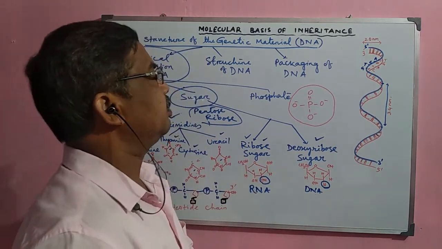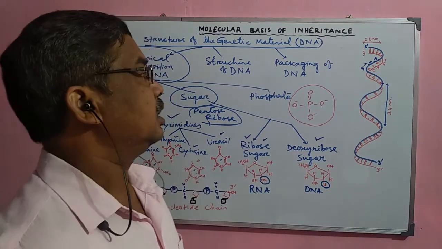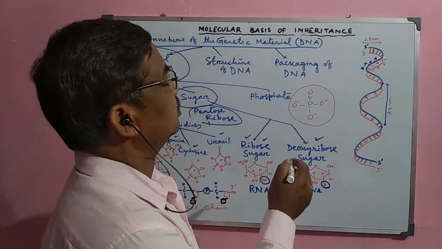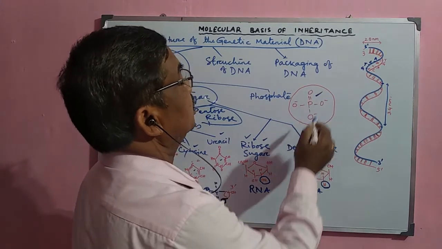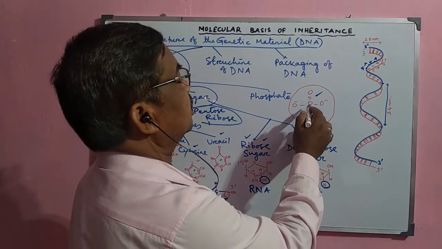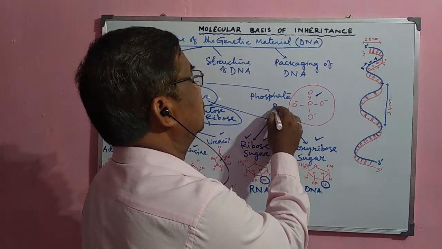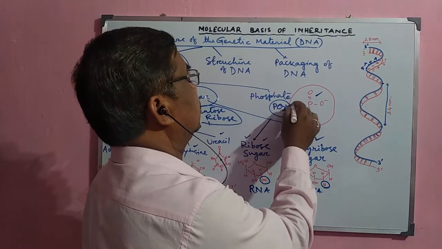Now, the third important component is the phosphate molecule. This phosphate molecule is attached to the sugar at the 5' end, with phosphorus at the center and 4 oxygens. So this is called PO4, or phosphate.